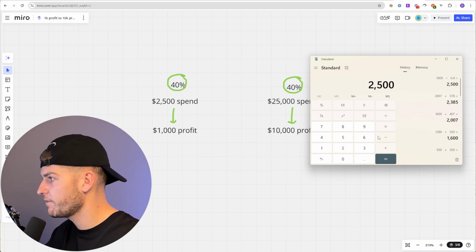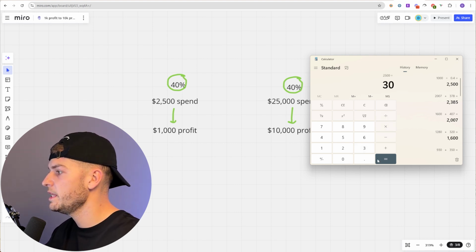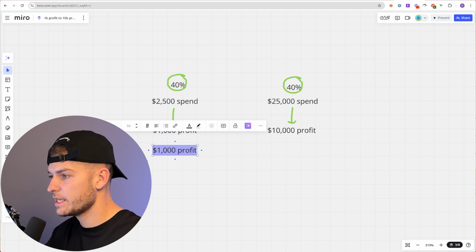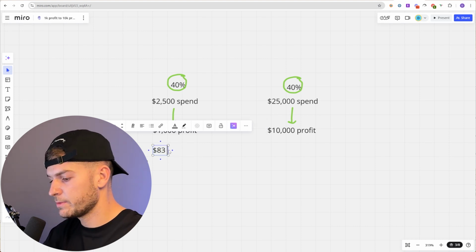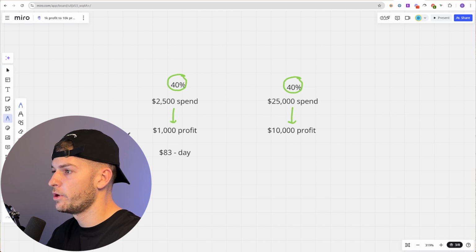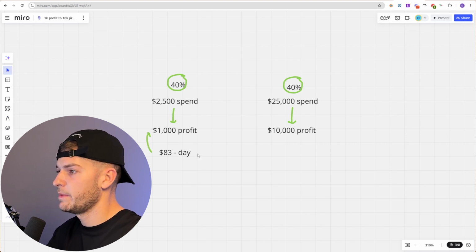If we need to spend $2,500 a month to make $1,000 in profit, we need to be spending about $83 every single day on inventory. So if we can just sit down at the computer and spend $83 a day, we will eventually get to this point right here. We're making $1,000. And then vice versa, we want to make 10K profit.